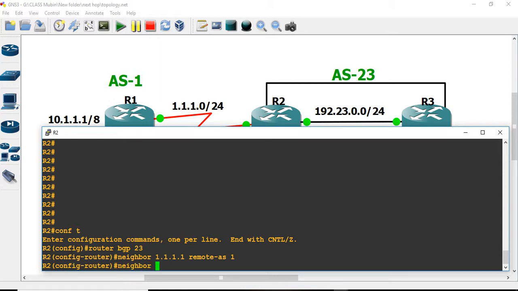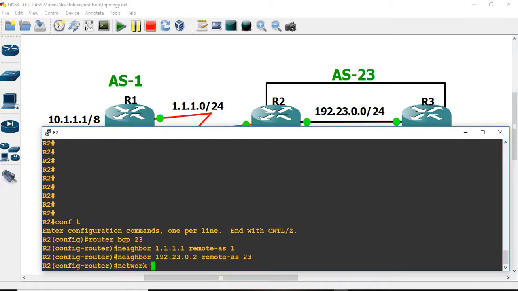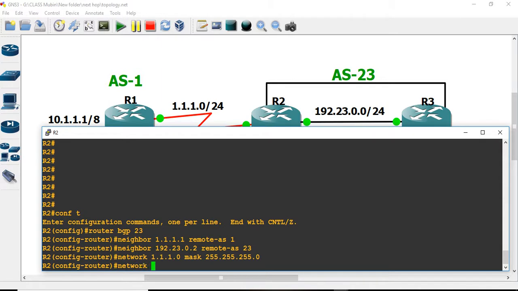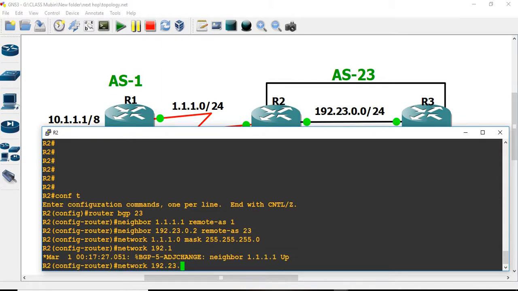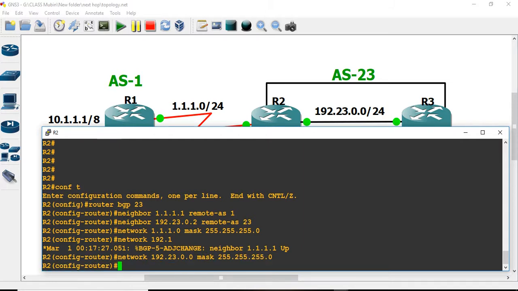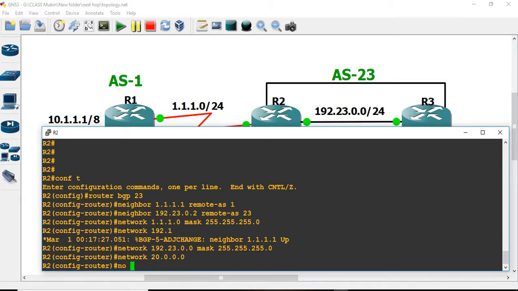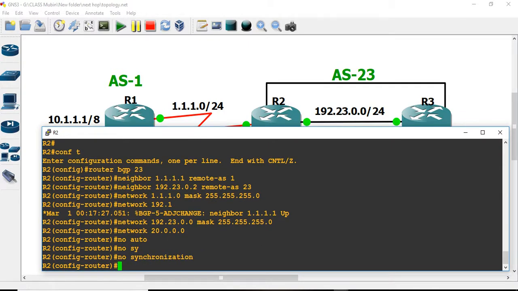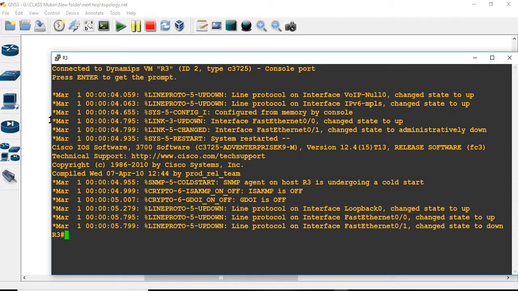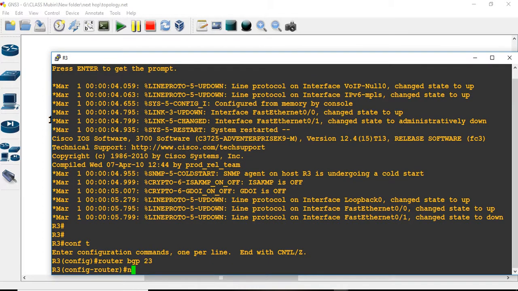Neighbor 192.168.0.2, remote-as 23, within the same AS. And then R3, router BGP 23.